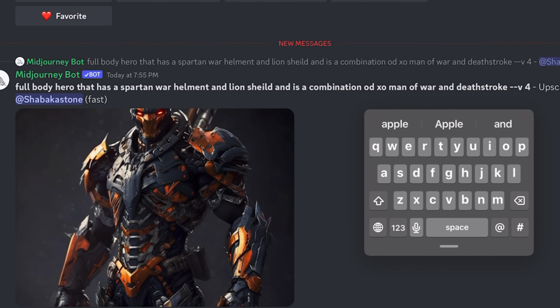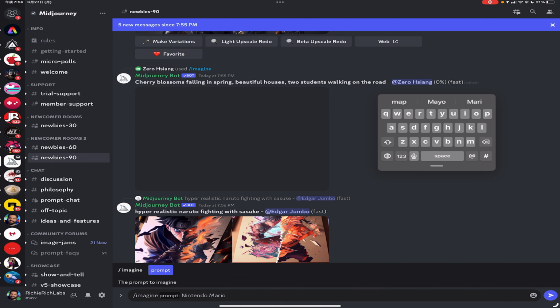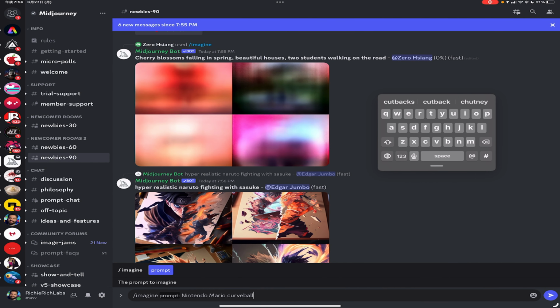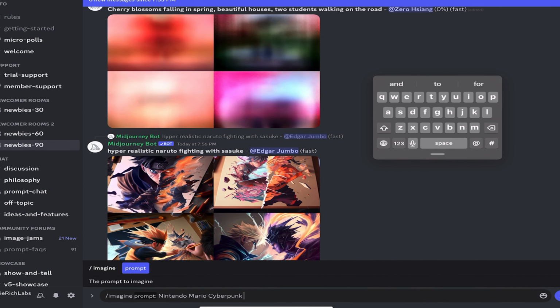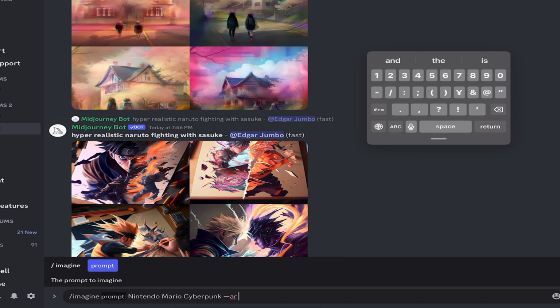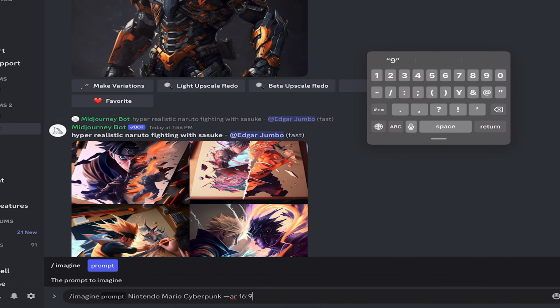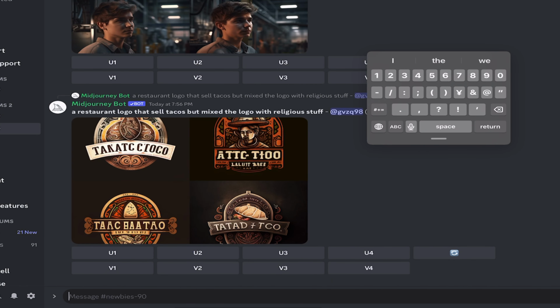Here I'm going to type in a Nintendo Mario Cyberpunk, because I actually made a really cool one of these the other day. Cyberpunk, there we go. And if you want, as a little trick up your sleeve, you can add a dash and then AR and the aspect ratio that you want. For example, for YouTube thumbnails, 16:9, and that's going to make it 16:9 instead of the 4:3 used for Instagram. And then there we go. You just wait for it to start, and I'll see you in the next little bit.